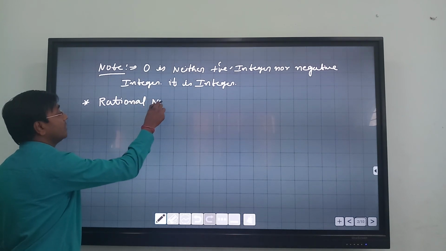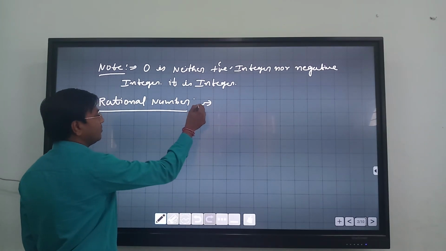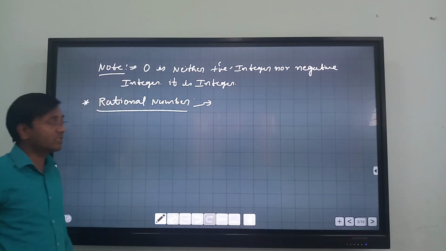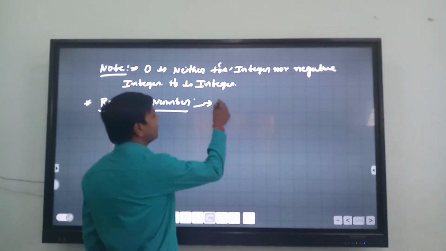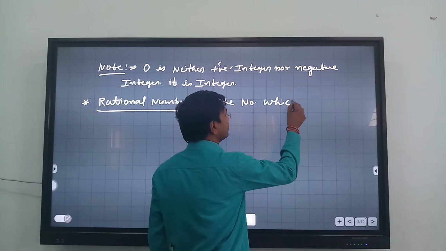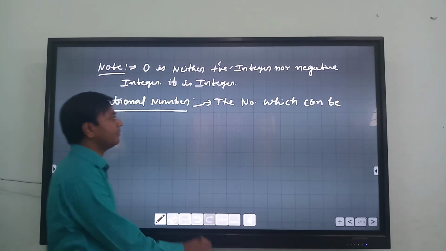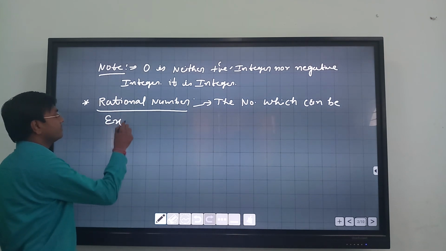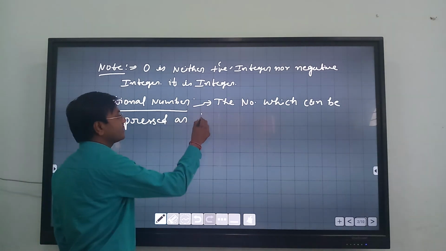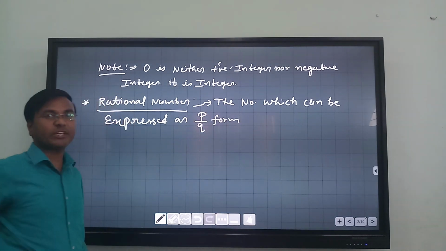rational number. I am sure you must have studied about rational numbers in your previous class, being 7th or 8th, right? So rational numbers are what? Try to recall. The number which can be expressed as p by q form, that is in fraction form.